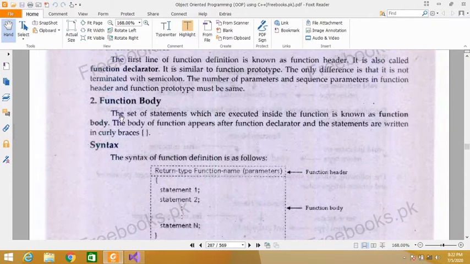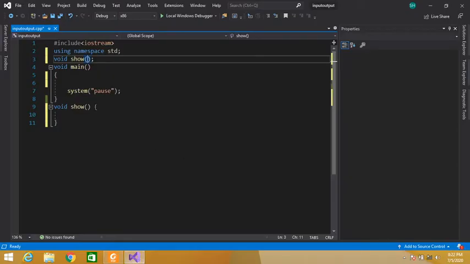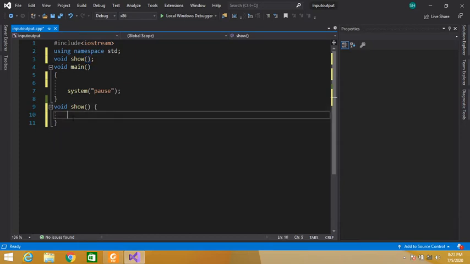Function body. The set of statements which are executed inside the function is known as function body. So this is the function body. The area between these curly braces is known as function body. This is the body of our function. All statements of function are written in the function body. We will write our code here.